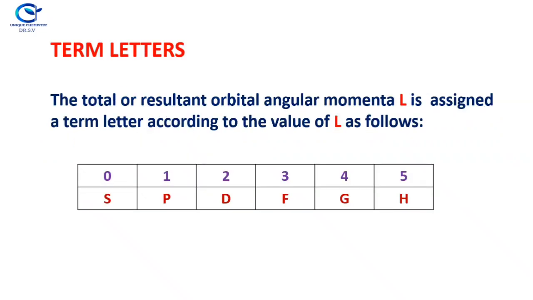Now the term letters. This is very important because the term symbol is represented by the term letter. How do you assign a term letter?